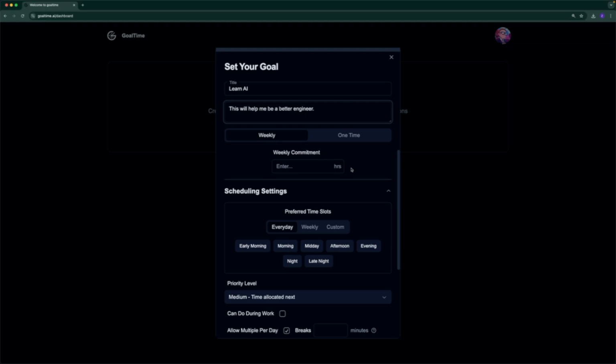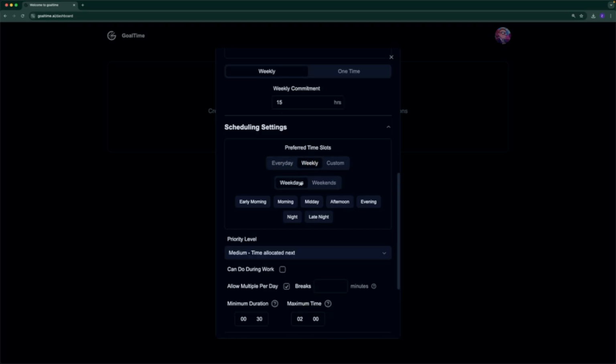And this is a recurring goal. I don't plan on stopping at any point. Otherwise, we would say it's a one-time goal where we would configure a deadline. And I'd like to spend 15 hours a week learning AI. I want to do it during the weekdays, say morning and afternoon.